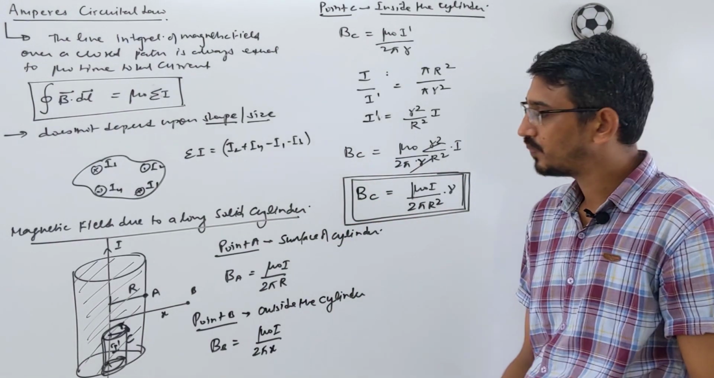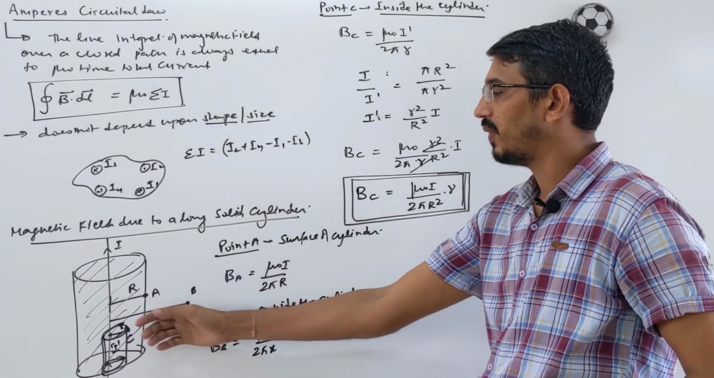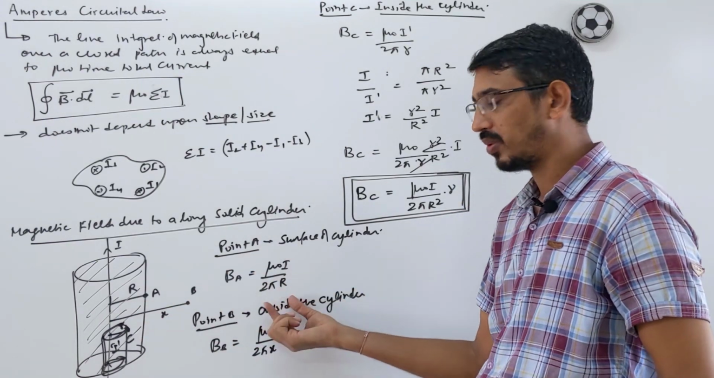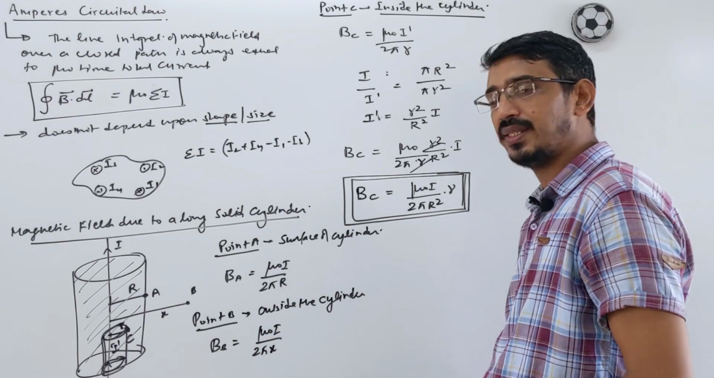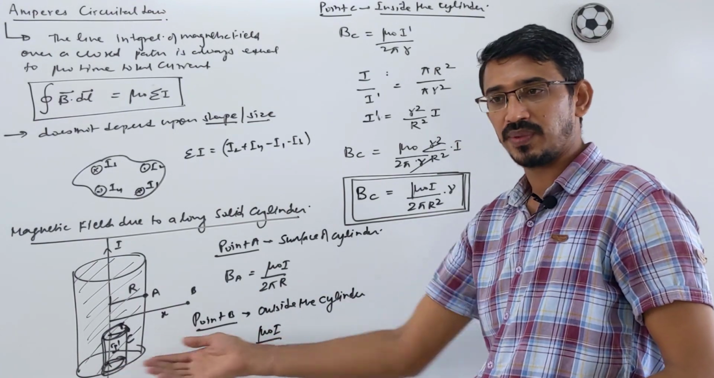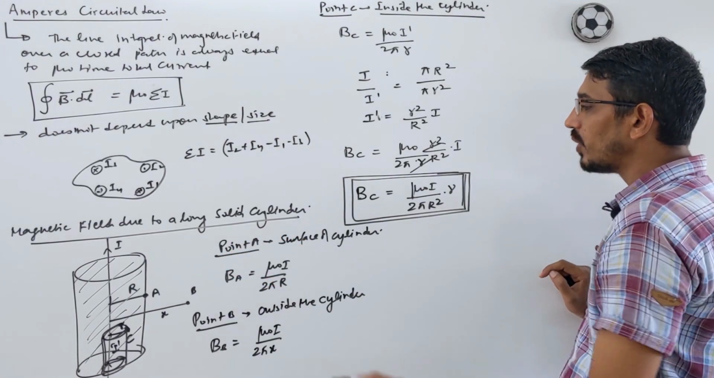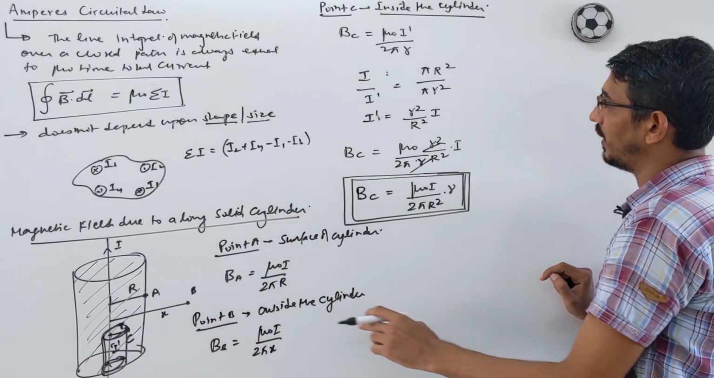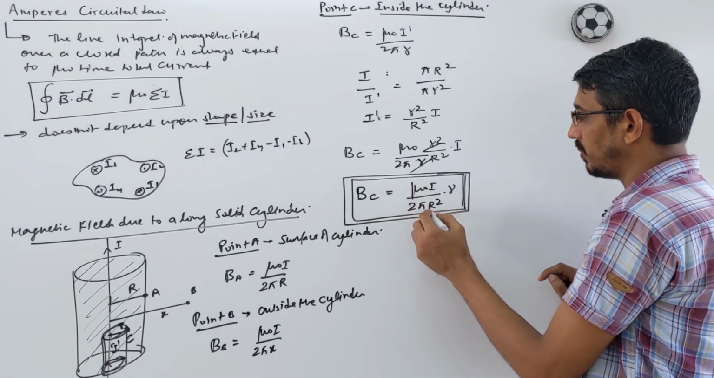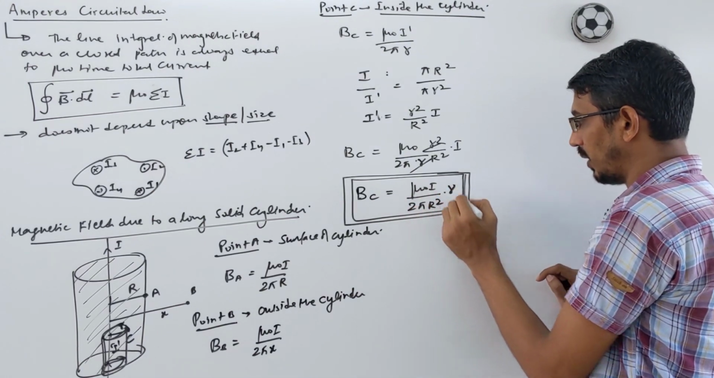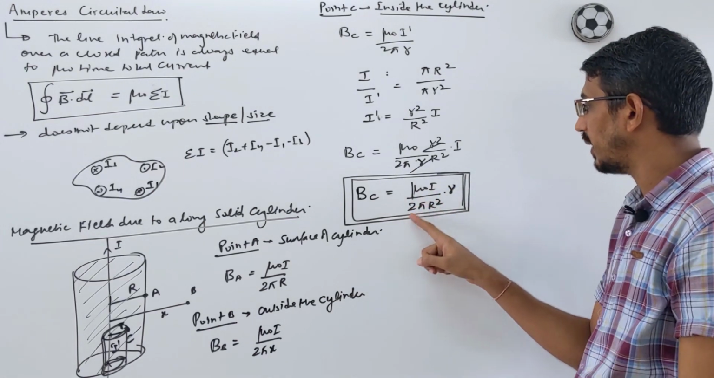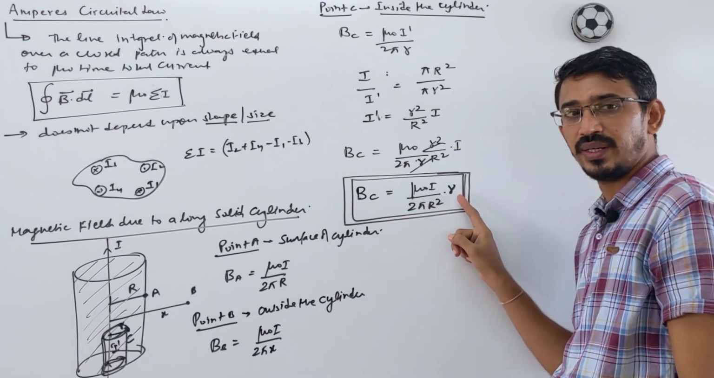Once more, solid cylinder. What is the magnetic field on the surface? Just like a wire, mu naught I upon 2 pi R. Outside, again just like a wire, mu naught I upon 2 pi x, whatever the real distance from the axis of the cylinder. Then the inside point is different. We calculated it as mu naught I upon 2 pi R square into small r. In this formula, mu naught, I and R are constants, leaving small r.